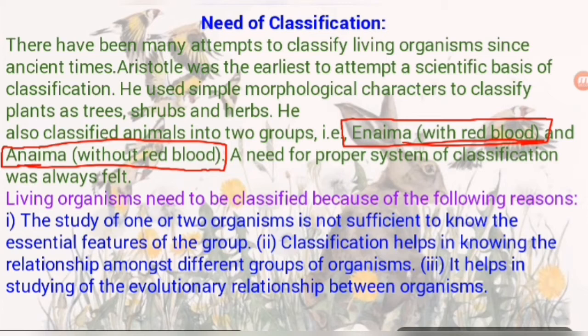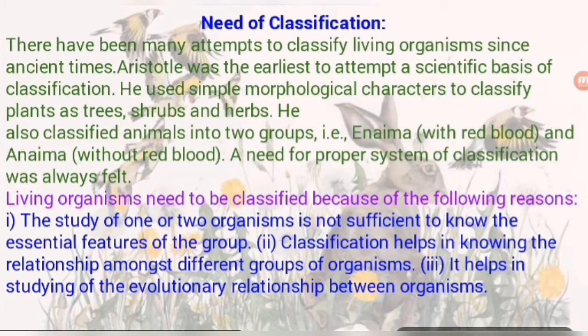But it is not satisfactory. It does not satisfy the classification system. So different types of classification systems were given later. This was the first classification system given by Aristotle.